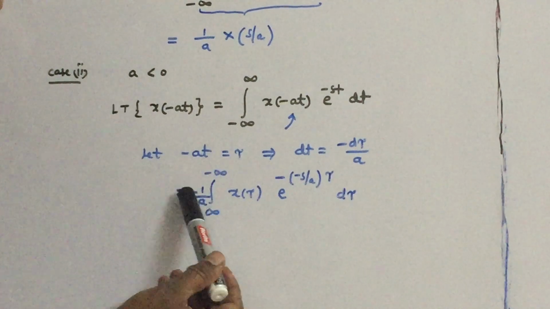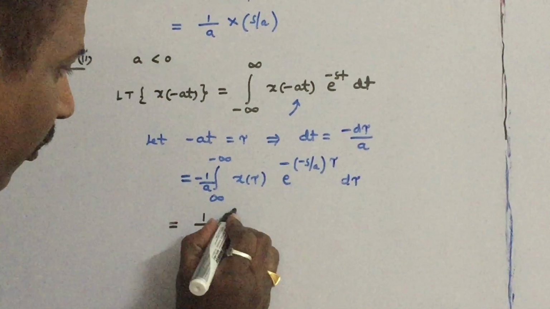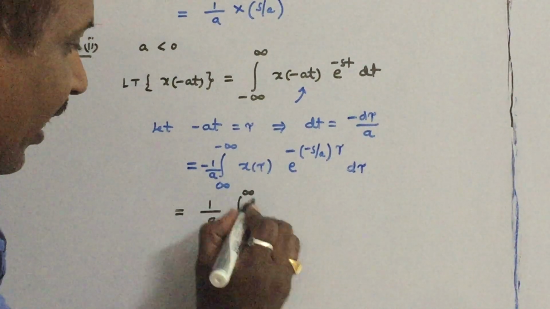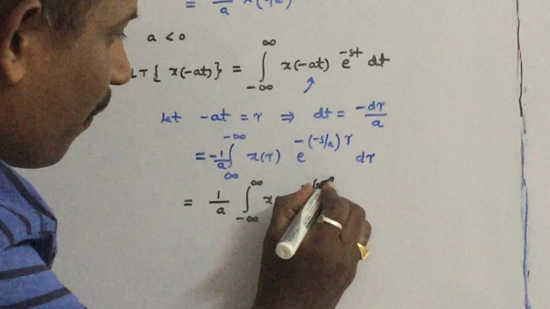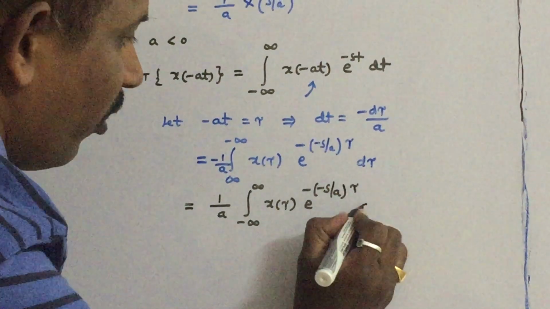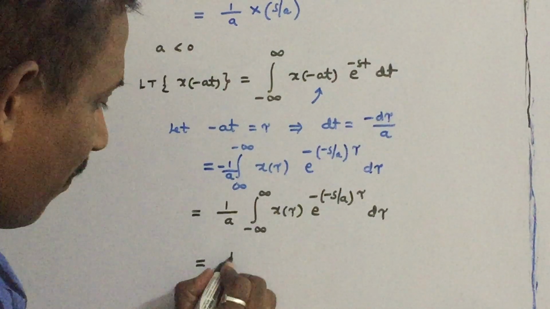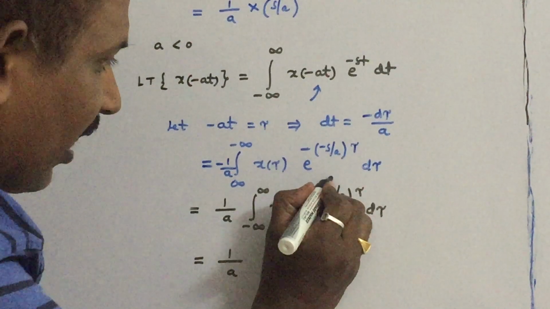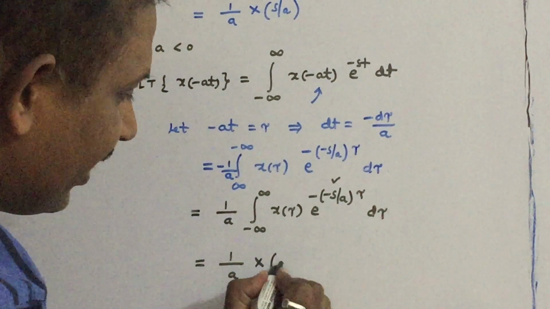So change the limits, and this minus sign will cancel out. Therefore this can be written as 1 by a into integral minus infinity to infinity x of tau into e power of minus s by a into tau into d tau. So what is the answer of this integral? 1 by a into, the answer will come as a function of minus s by a.